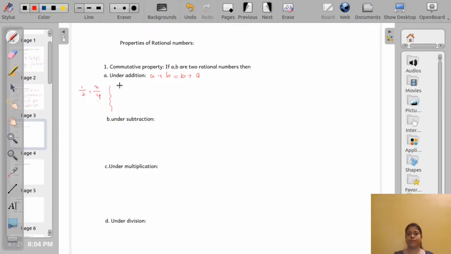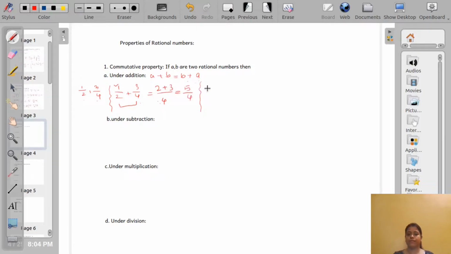A plus B, half plus 3 by 4. The LCM will be 4, so 1 multiplied by 2, and 4 remains the same. That is 5 by 4.